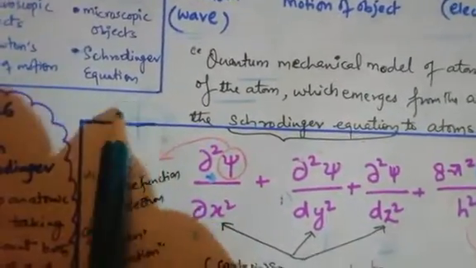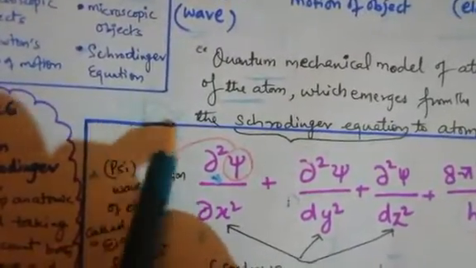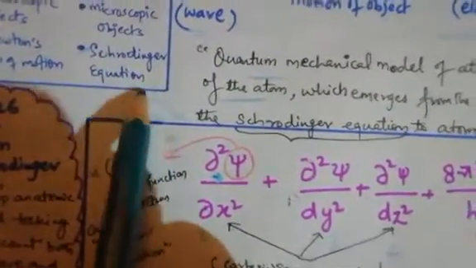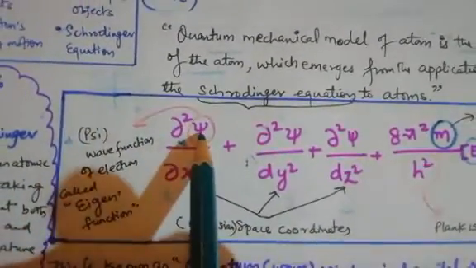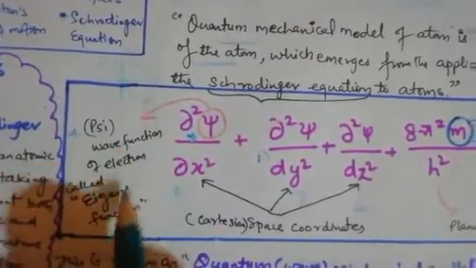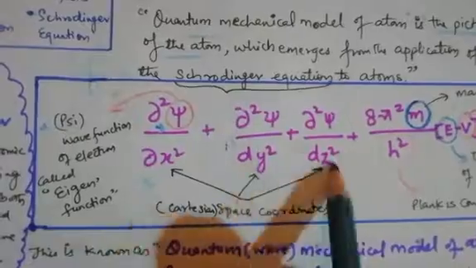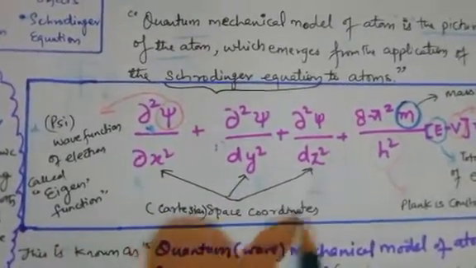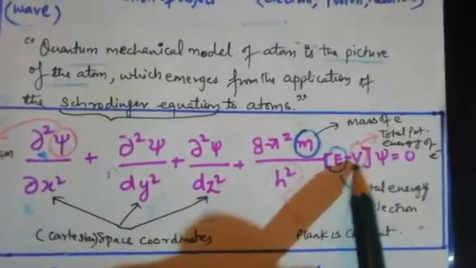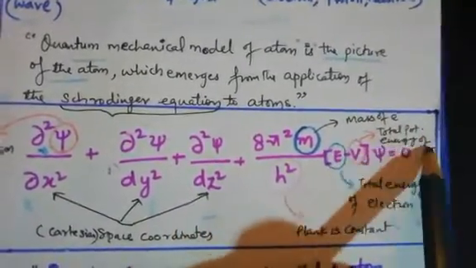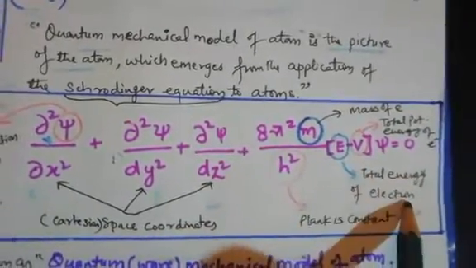In an atom, where the electron is lying, you have studied coordinates in 10th class also. According to those coordinates we can find the fixed position of the electron. What is the meaning of psi? Psi is the wave function of the electron, which is called the eigenfunction also, and x, y, z are the space coordinates along 3 dimensions, where m is the mass of the electron, V is the potential energy of the electron, h is Planck's constant, and capital E is the total energy of the electron.